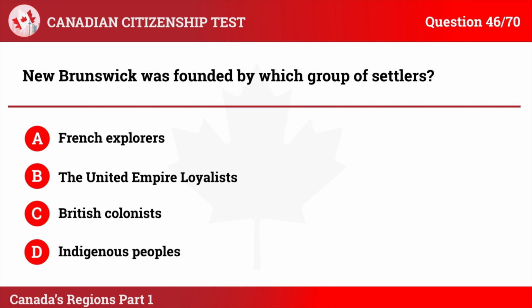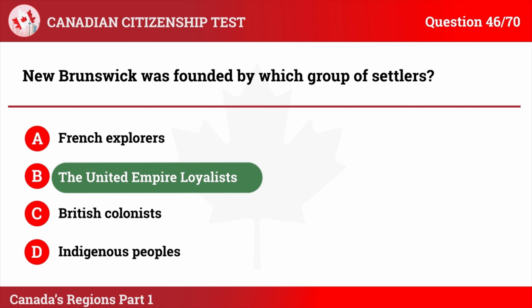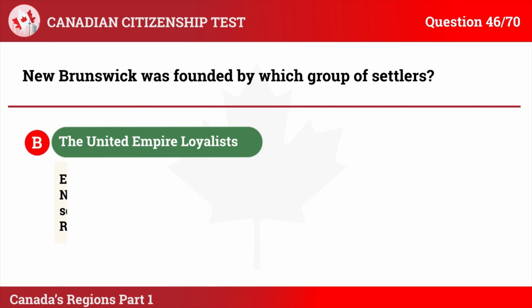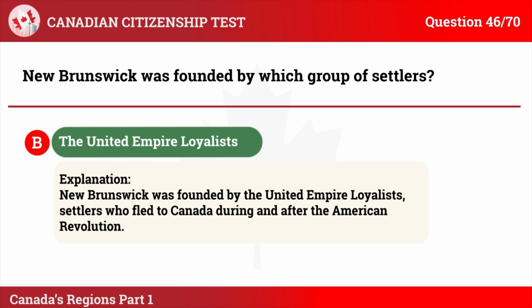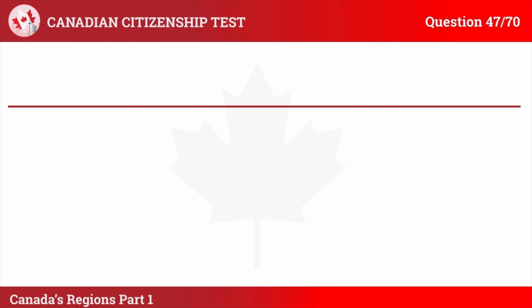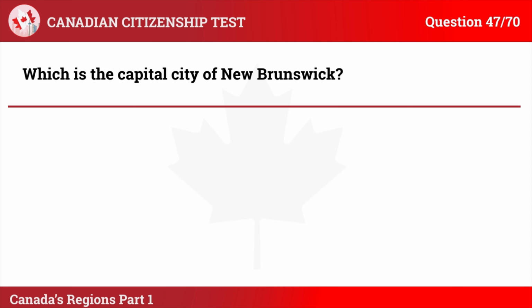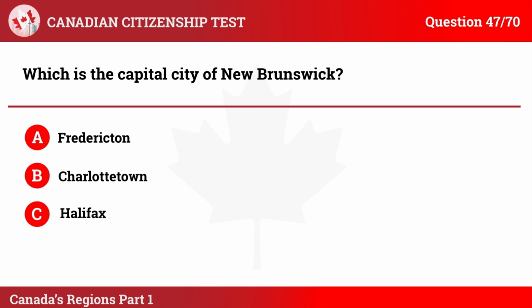The correct answer is B. The United Empire Loyalists. Explanation: New Brunswick was founded by the United Empire Loyalists, settlers who fled to Canada during and after the American Revolution. Question 47. Which is the capital city of New Brunswick? A. Fredericton. B. Charlottetown. C. Halifax. D. Quebec City.